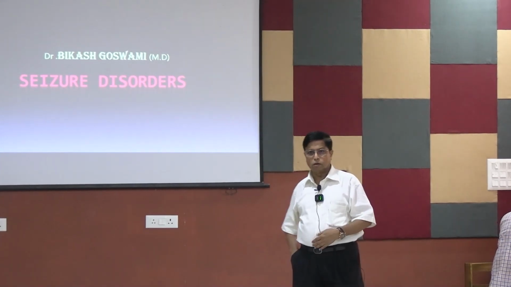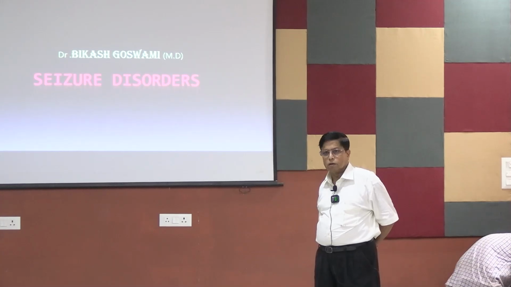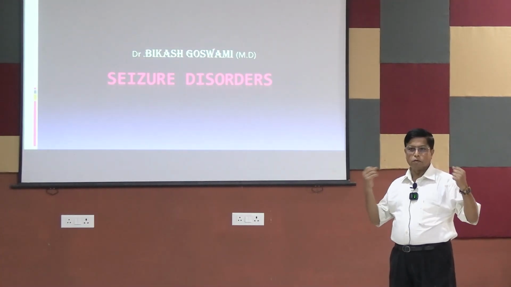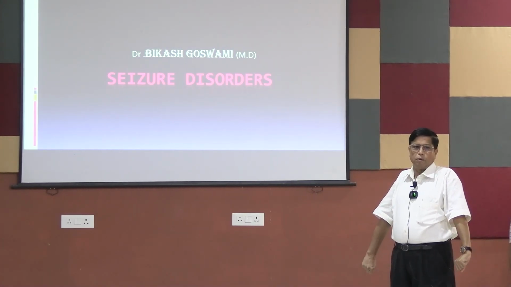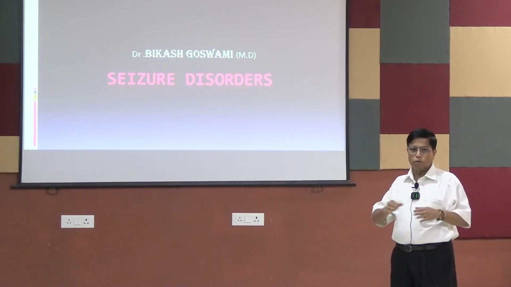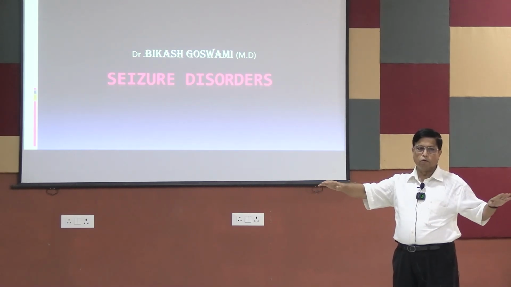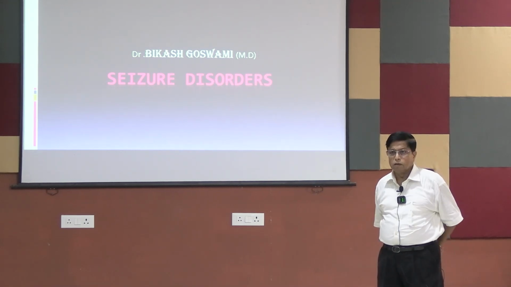In neurology, this is a disorder. Some time in your life, you have already noticed that some person in the market or in the street suddenly got severe convulsion. Firstly, there is a tonic phase and all the muscles become taut like this, then started convulsing. After a few seconds of convulsion, that person becomes very quiet. You have noticed that in many places. This is a typical grand mal or tonic-clonic convulsion.